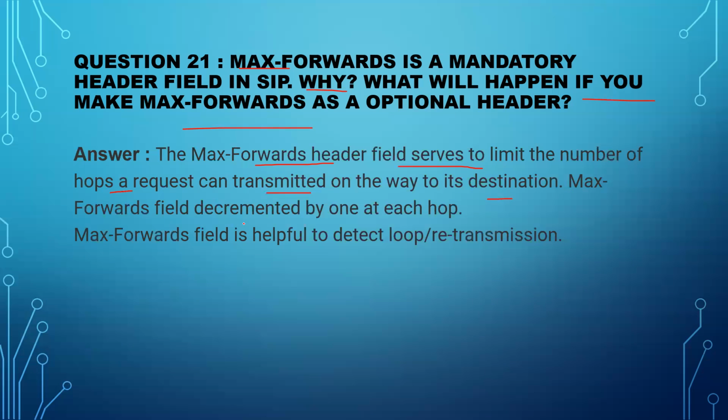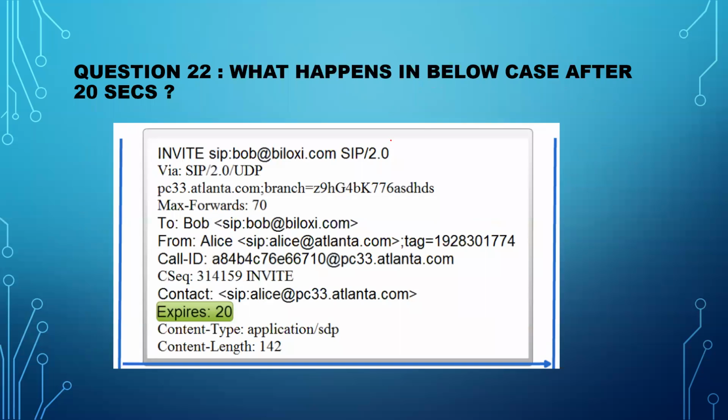And the Max-Forwards field is decremented by 1 at each hop. And the Max-Forwards field is helpful to detect loops or retransmission, right? If the Max-Forwards field would not be there, then there would be a loop as well, right? Next, we have: what happens in the below case after 20 seconds? Here it is showing the Expires header, the Session-Expires header.